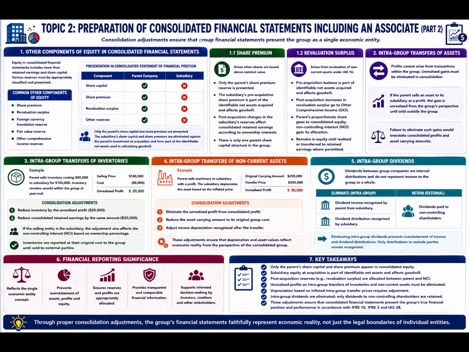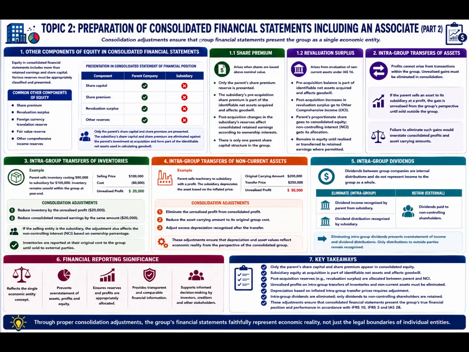Post-acquisition changes in the subsidiary's reserves affect consolidated retained earnings according to ownership interests but do not create separate share premium balances within group equity. This treatment reflects the legal and economic reality that the consolidated entity has only one parent share capital structure.